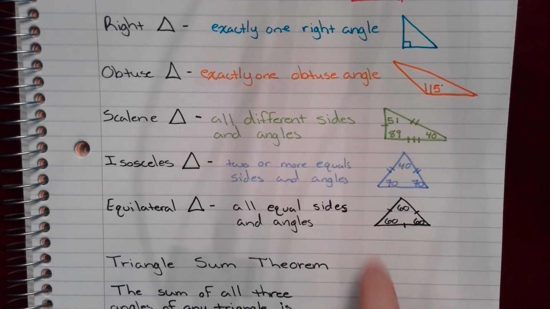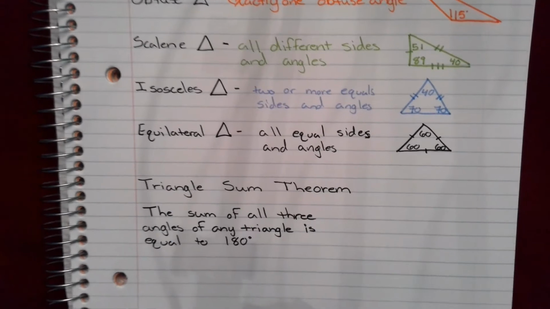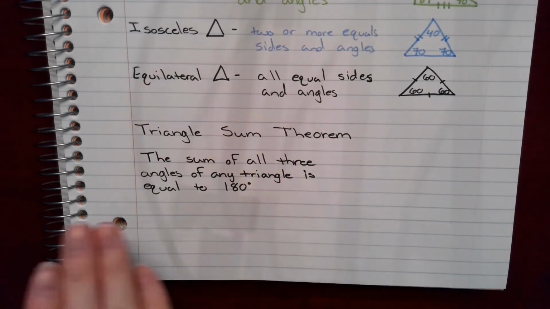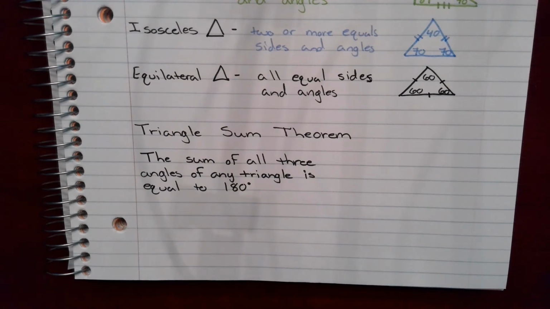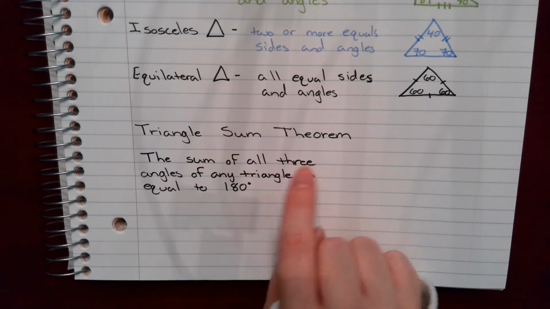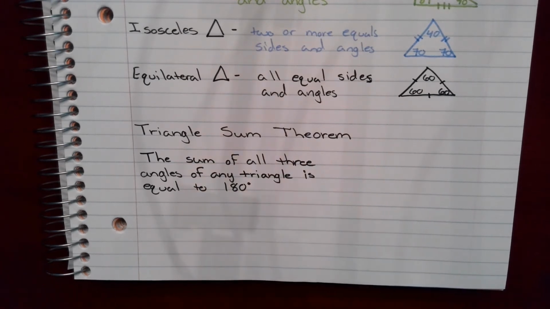So now we're going to move on to something that might be a little bit different, and that is the Triangle Sum Theorem. The Triangle Sum Theorem states that if you add or take the sum of all three angles of any triangle, whether it's equilateral or isosceles or scalene or acute or right, doesn't matter what kind of triangle you have, it's always going to equal 180 degrees.